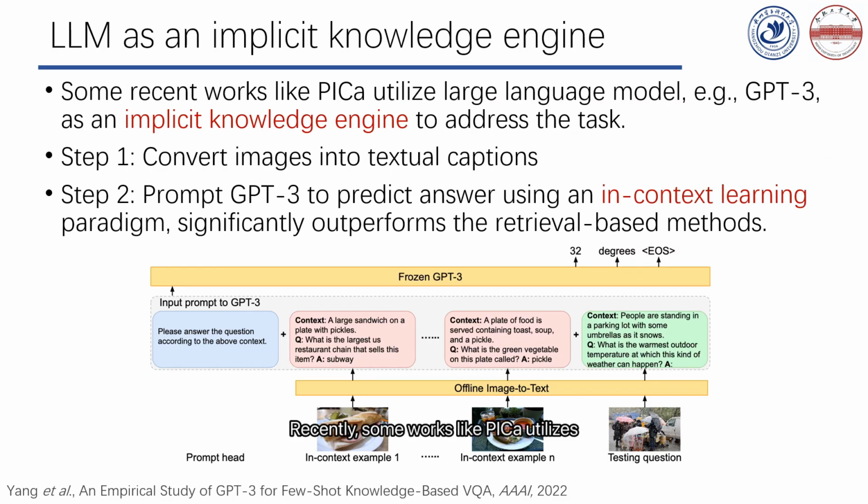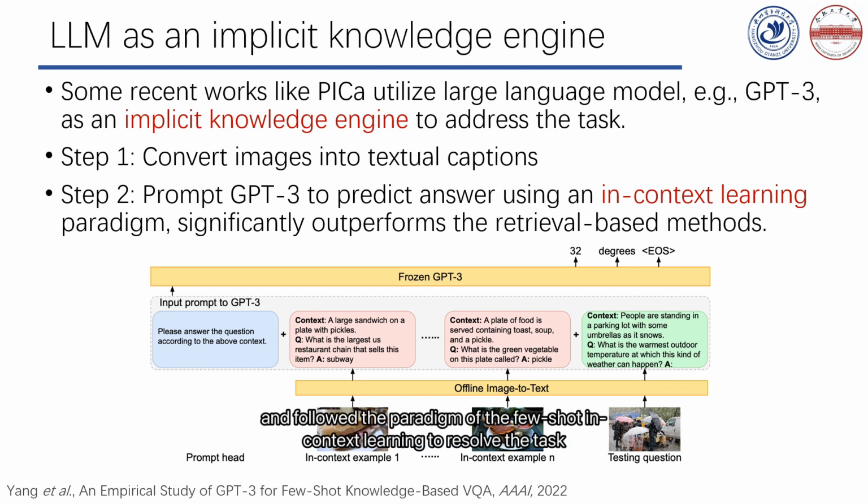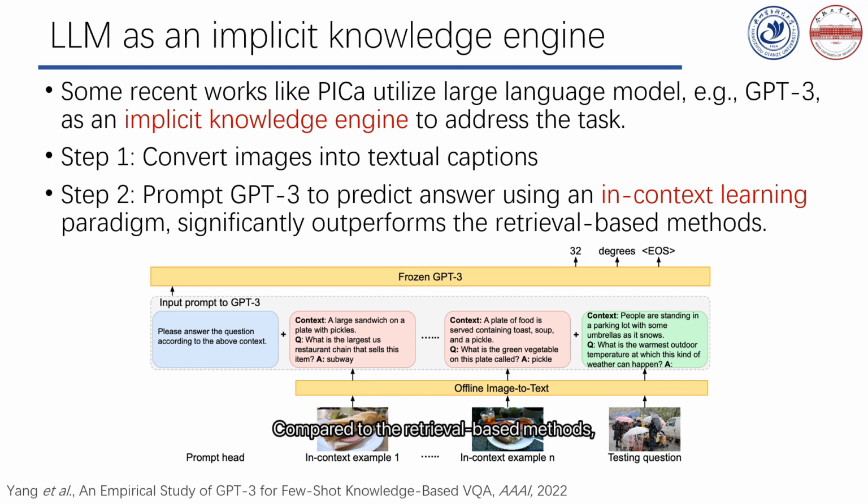Recently, some works like PICa utilize large language models, for example GPT-3, as an implicit knowledge engine to address the task. In this direction, PICa is a pioneer work. It prompts GPT-3 with image captions and follows the paradigm of few-shot in-context learning to resolve the task. Without model training, PICa makes GPT-3 adapt to the new task. And compared to the retrieval-based methods, PICa delivers significant performance improvements.